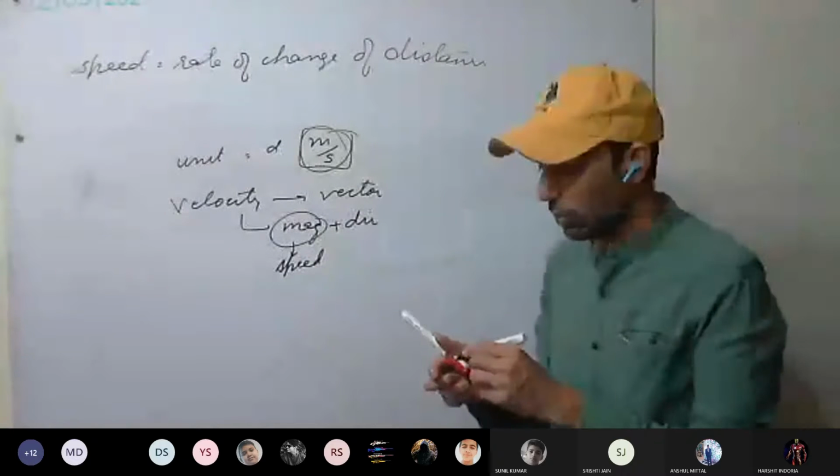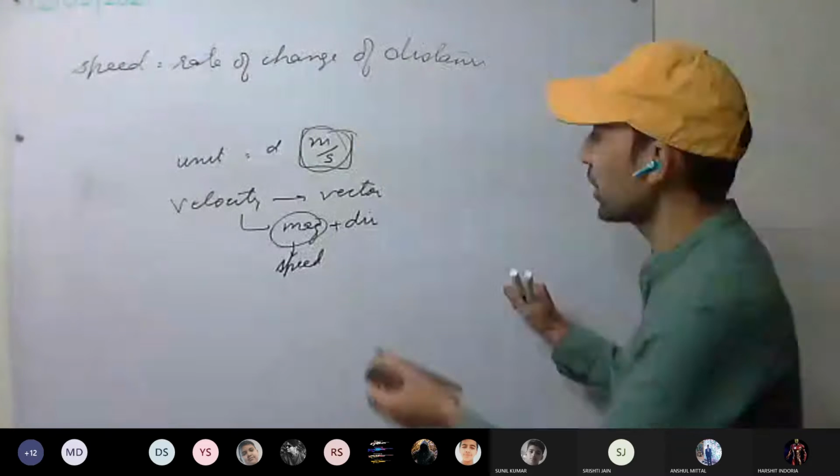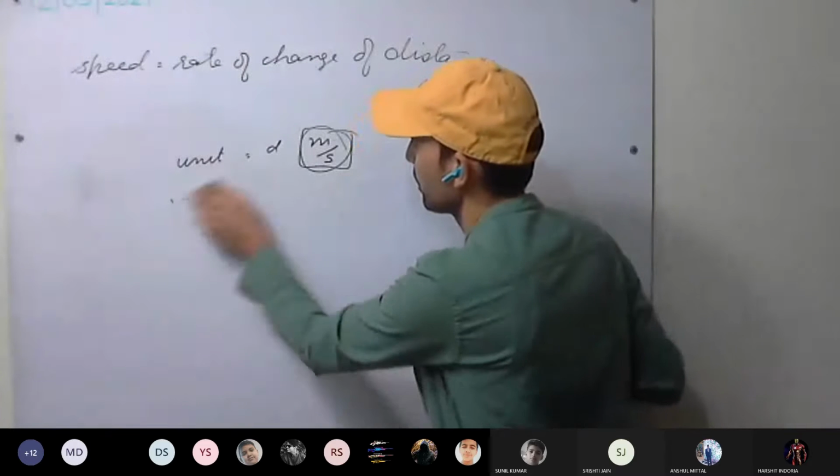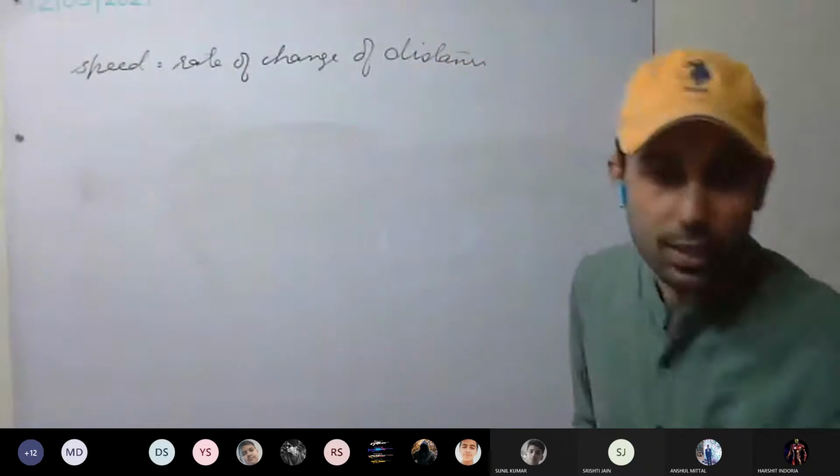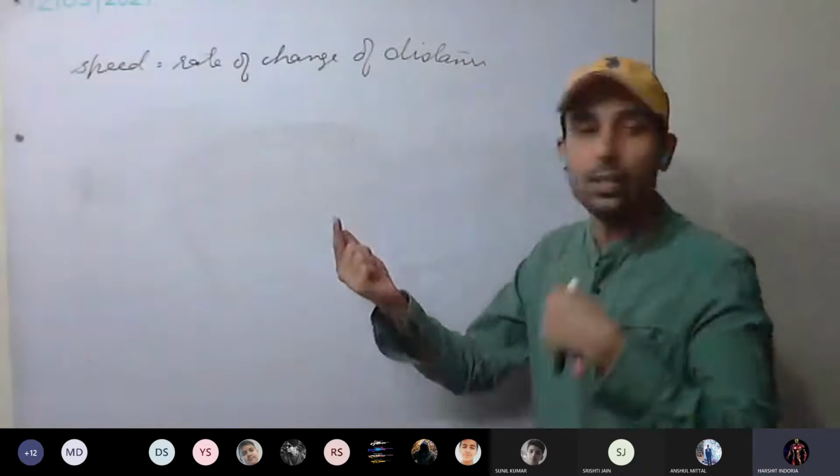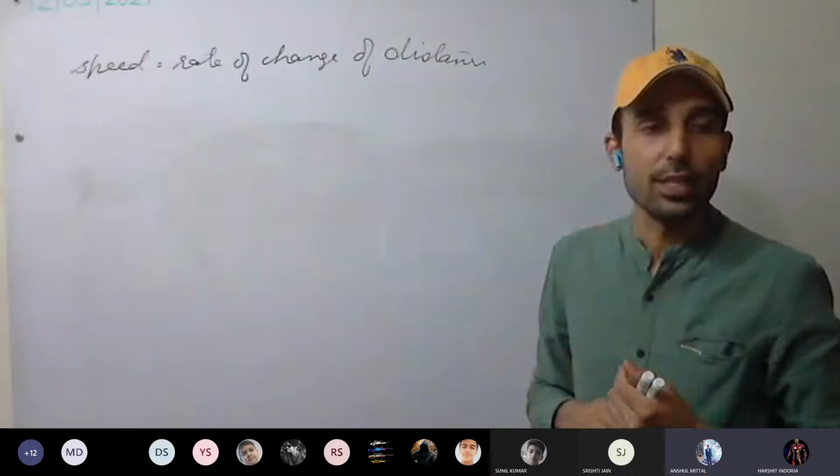Okay. Now we discuss uniform velocity. What do you mean by uniform velocity? If velocity remains unchanged, that it remains same.